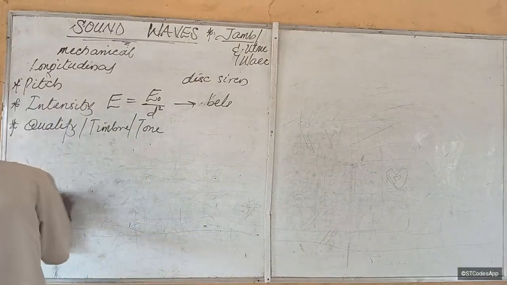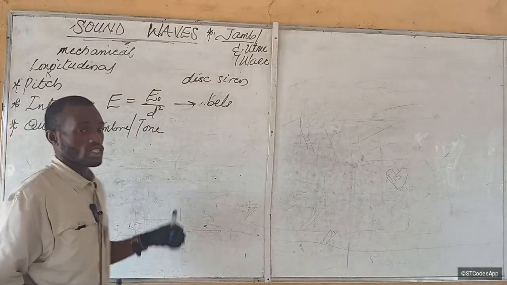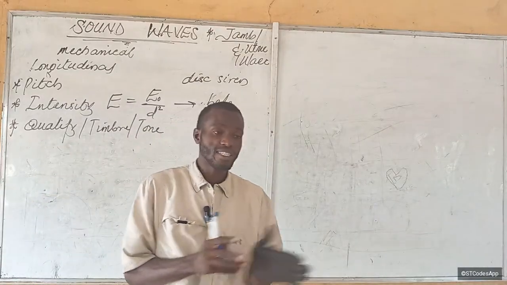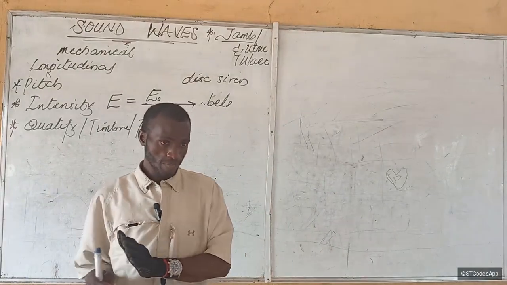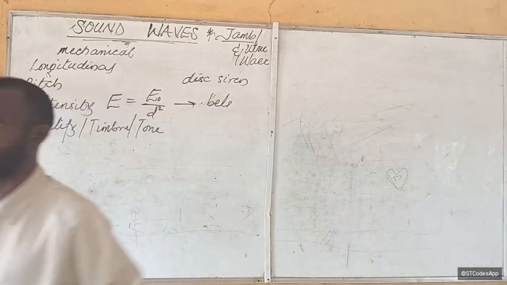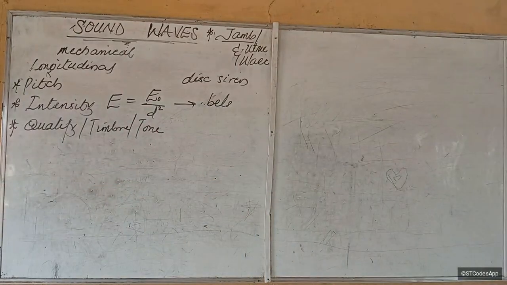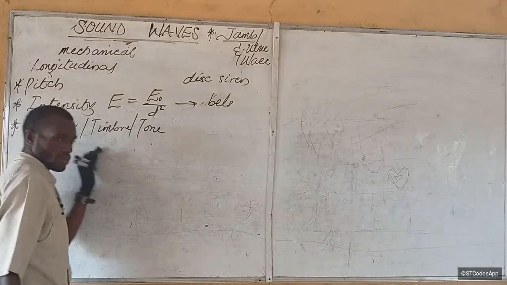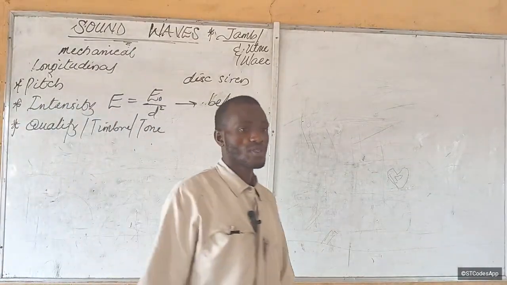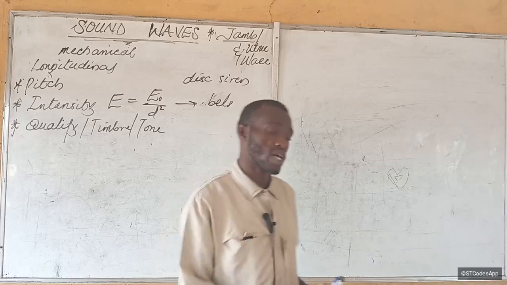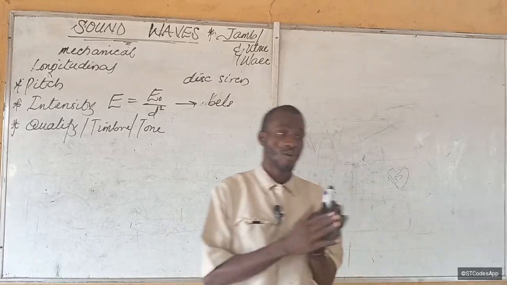Now, the quality of sound. The quality of sound is what separates different instruments from each other. So we said the quality of sound, or timbre, or tone of sound. This is what separates different musical instruments from each other.